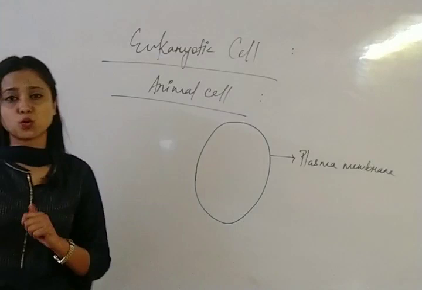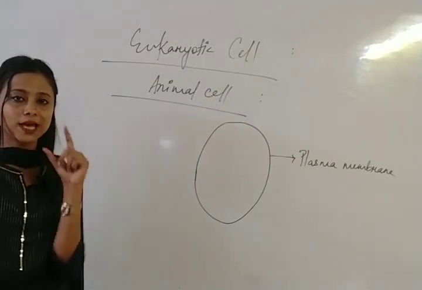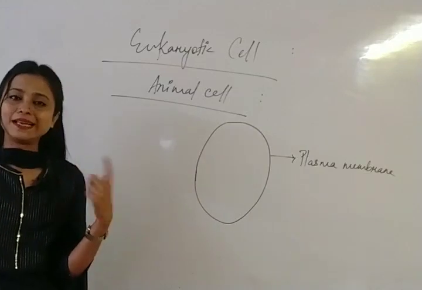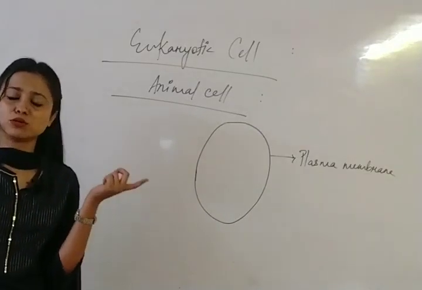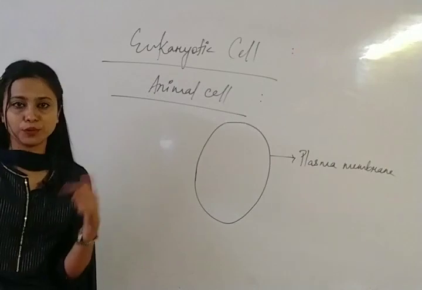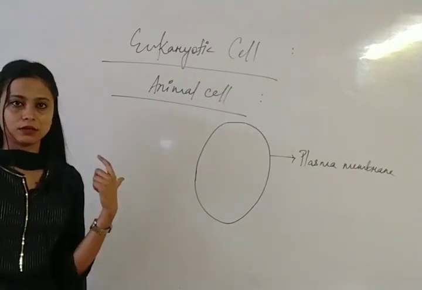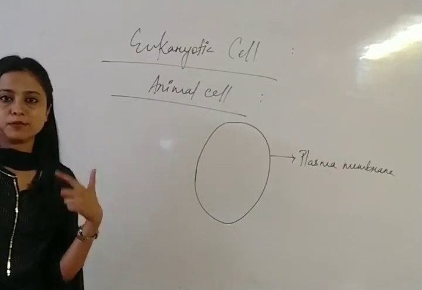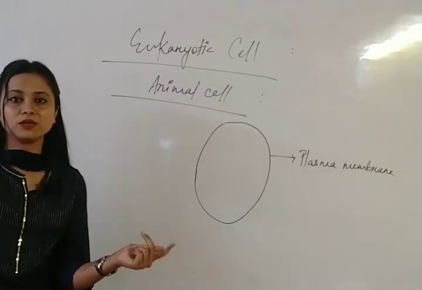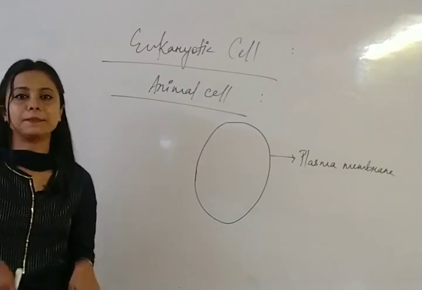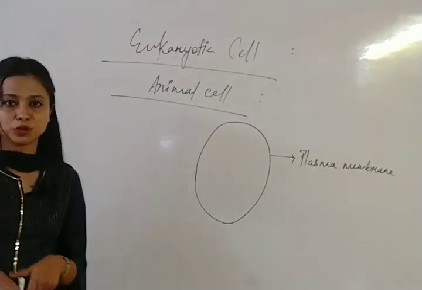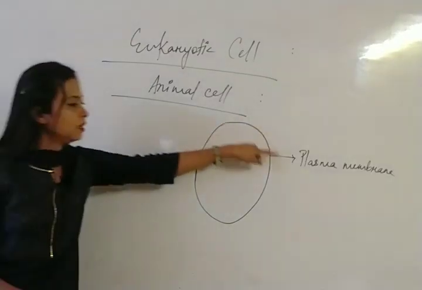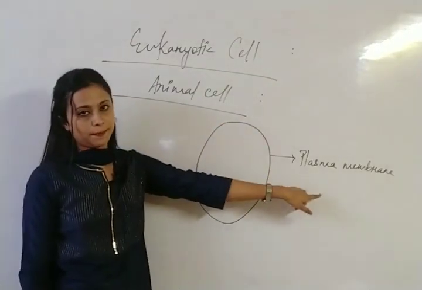Okay, Swan is the person who first found the plasma membrane. Plasma membrane is also known as the cell membrane. We will discuss the details after these types of cells are finished, about the cell membrane, and what different scientists proved about the structure and composition of the cell membrane. So this outer membrane is known as the plasma membrane.